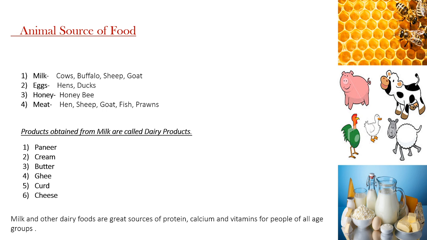So next one is meat. We get chicken from hen, and mutton from sheep and goat. And we all know that seafood like fish and prawns are also eaten as food. Okay, so not just milk, there are so many products obtained from milk. They are called dairy products.